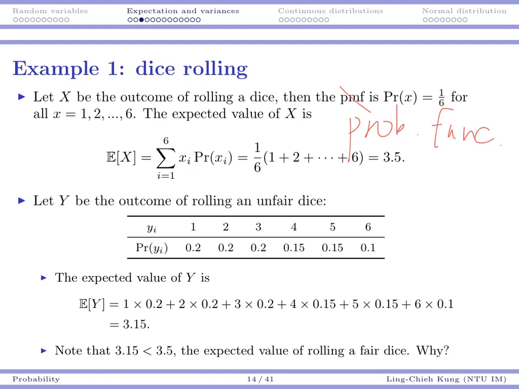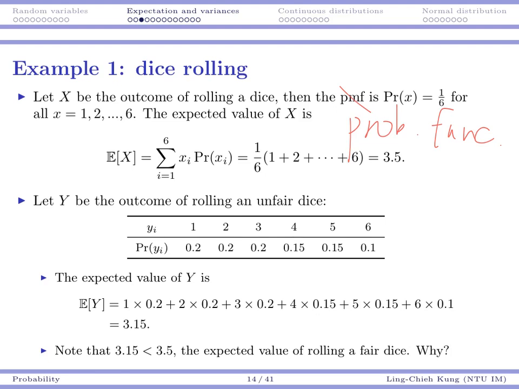So it's going to be 1 times 1/6 plus 2 times 1/6 and so on. And eventually it gets to this, and the expected value is 3.5. We can see that 3.5 is in between all the values, right? It's at the middle of 1, 2, 3, 4, 5, 6.